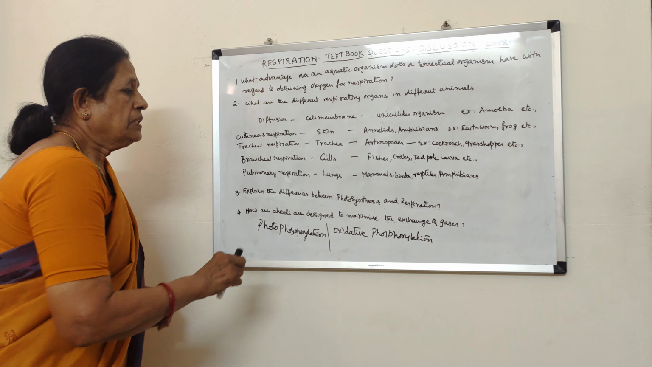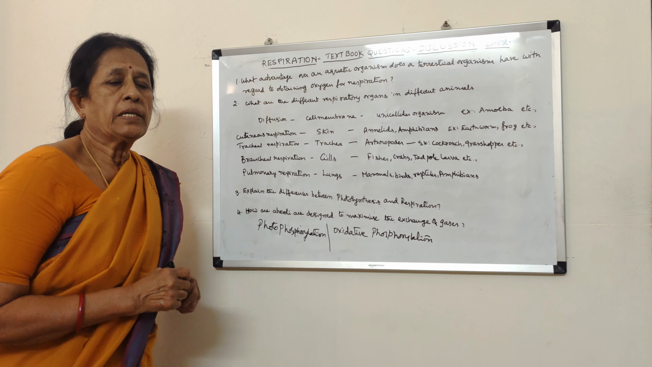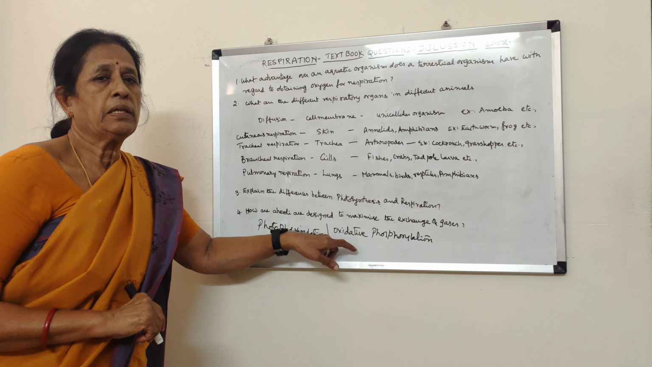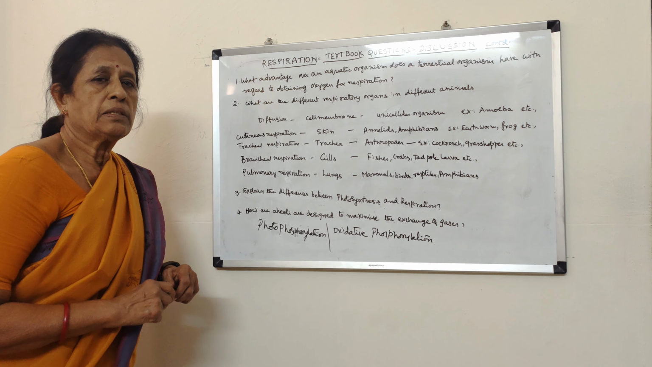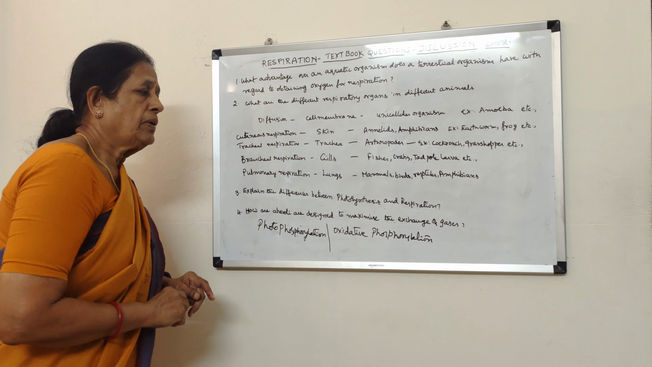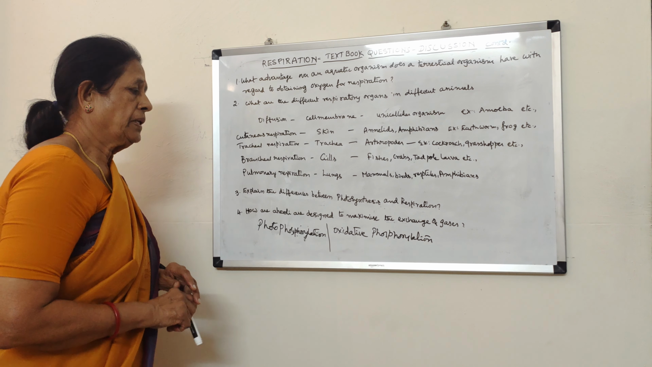In this way, you can see the main differences. In photosynthesis, the weight of the organism increases, whereas in respiration, the weight of the organism decreases. In this way, we can find the major differences between photosynthesis and respiration.